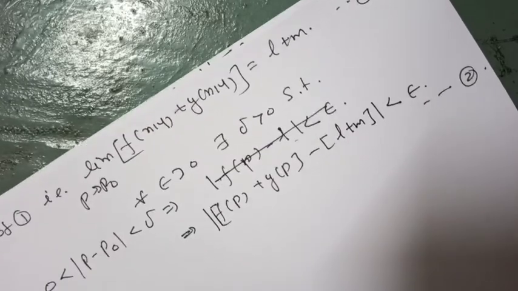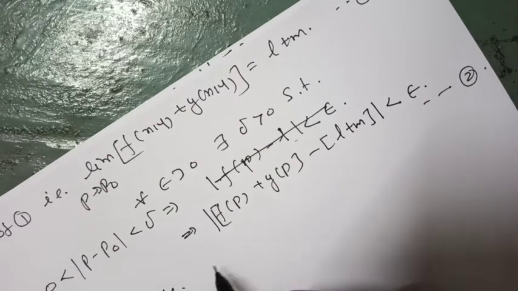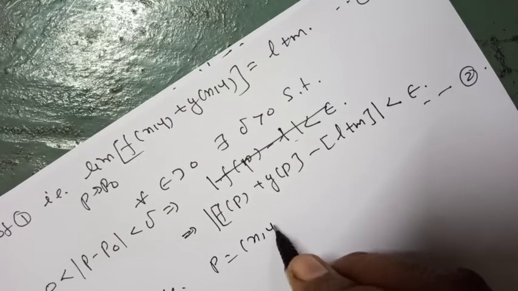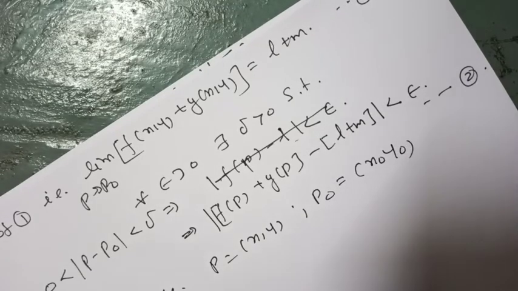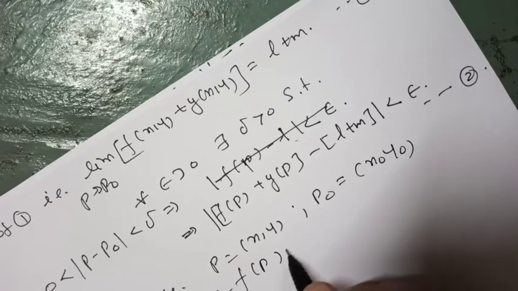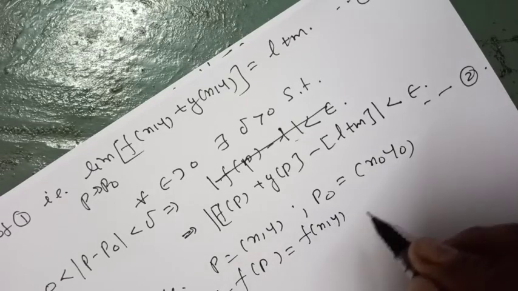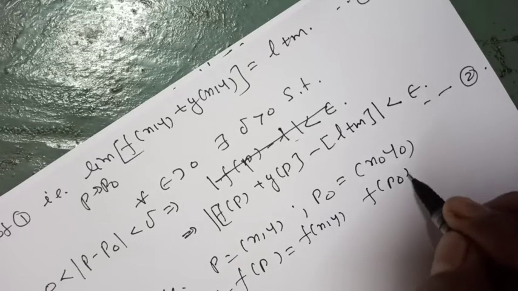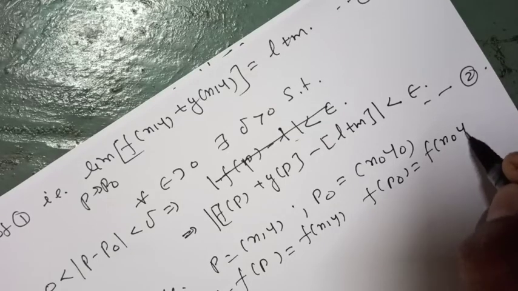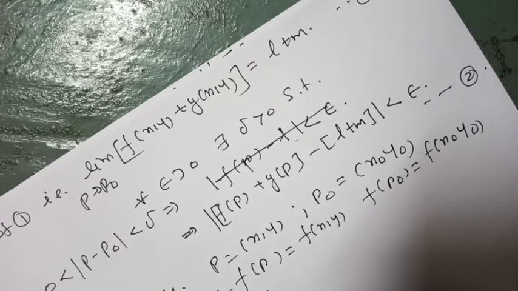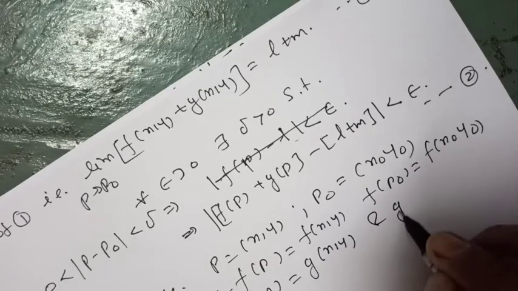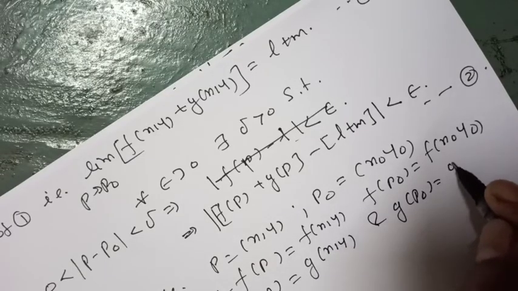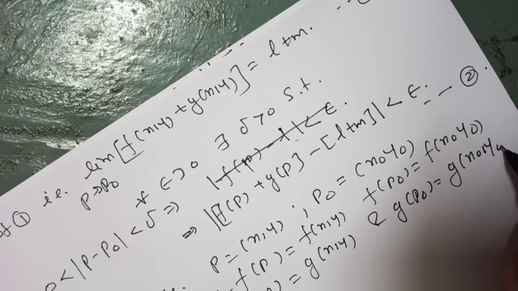For this it is given that p is the point x, y and p0 is the point x0, y0, so that f of p is f of x, y, f of p0 is f of x0, y0, g of p is g of x, y, and g of p0 is g of x0, y0.